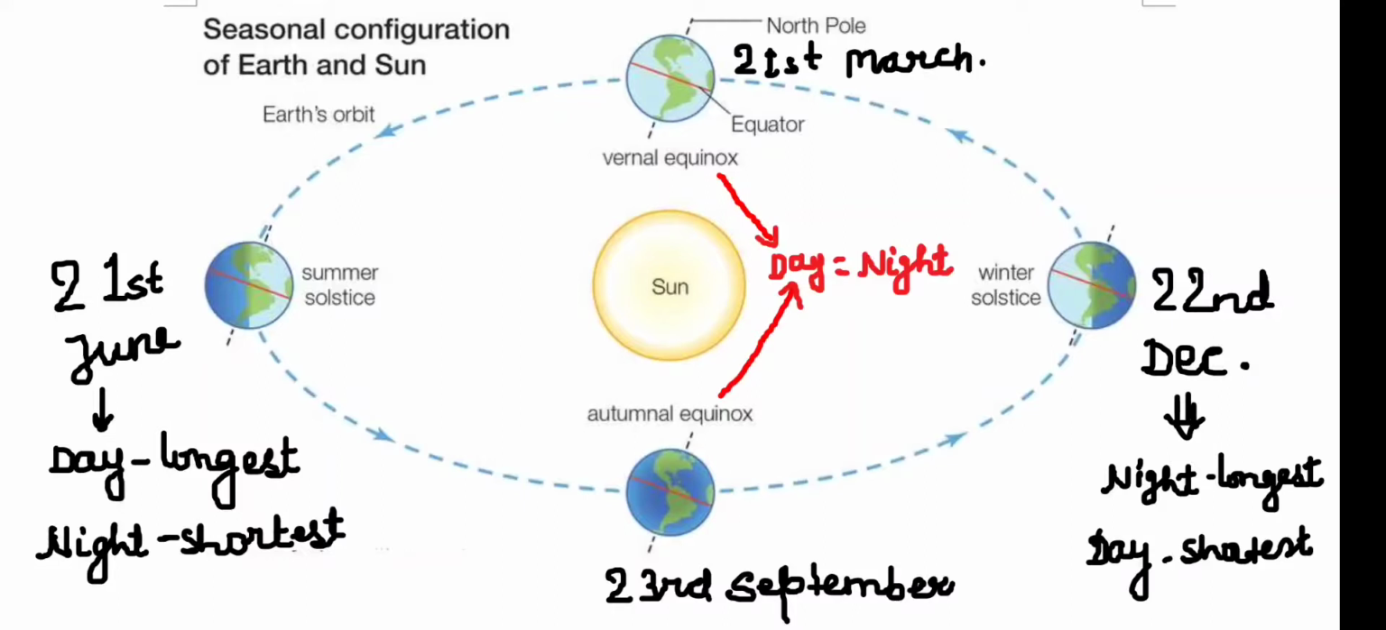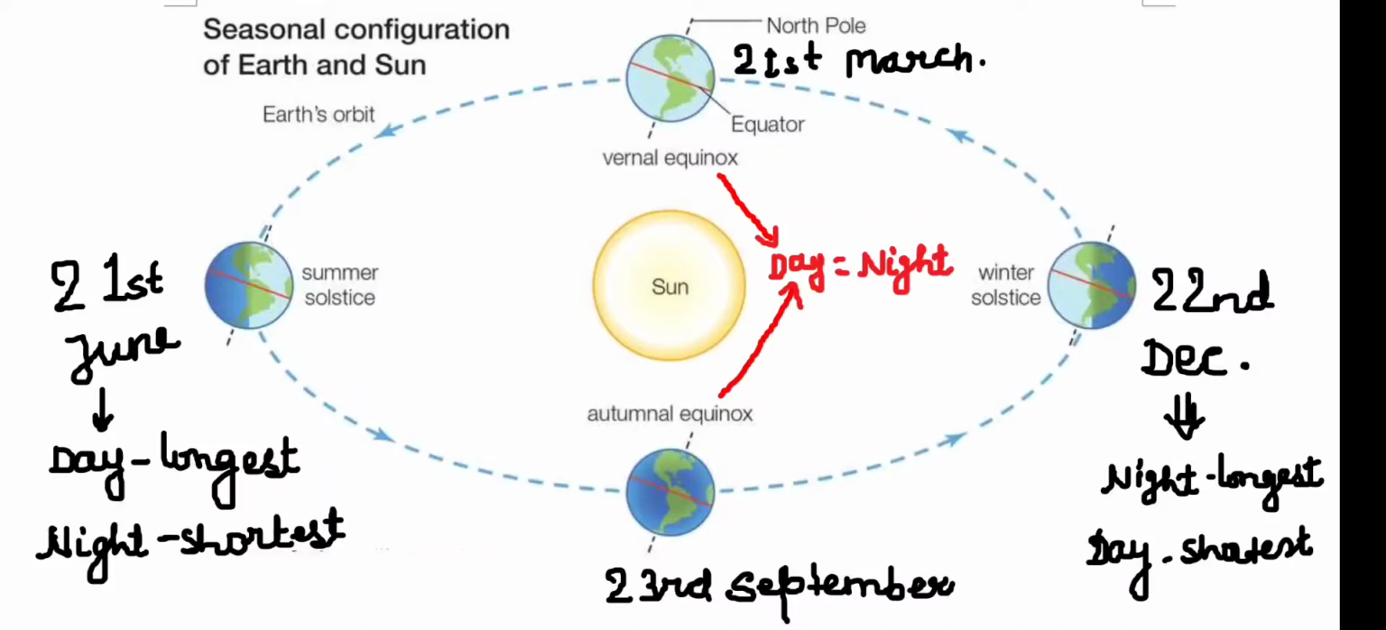Okay, so on 21st June, what happens in the northern hemisphere is a phenomenon called the summer solstice, which means the day is longest and the night is shortest in the northern hemisphere. The sun's rays fall directly on the Tropic of Cancer on this day, so it makes 21st June the longest day and the shortest night in the northern hemisphere.